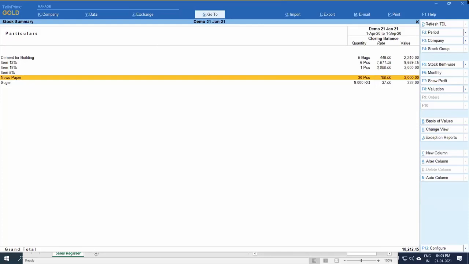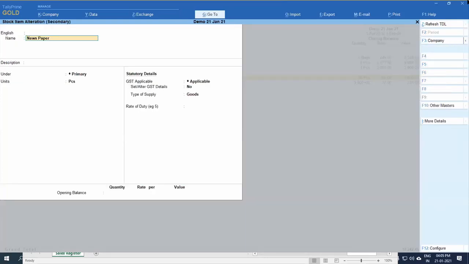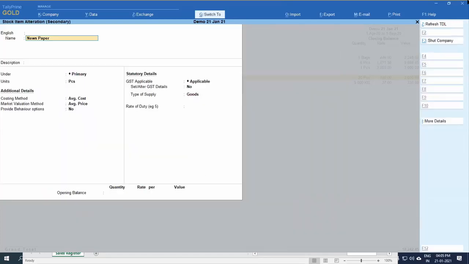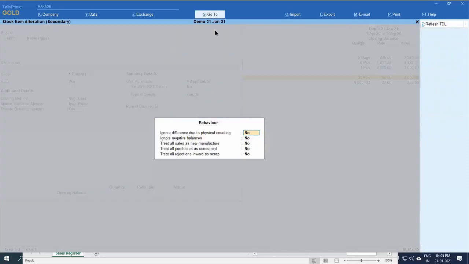So one setting should be there. Just modify the item, press F12. In Prime, I have to find it. Default accounting, stock valuation I want here. Yes, stock valuation, stock item behavior. So here I have to select item behavior: treat all purchases as consumed. Treat all purchases as consumed.